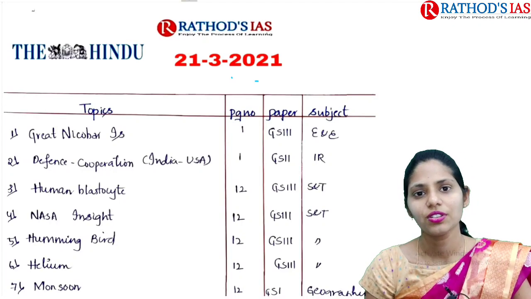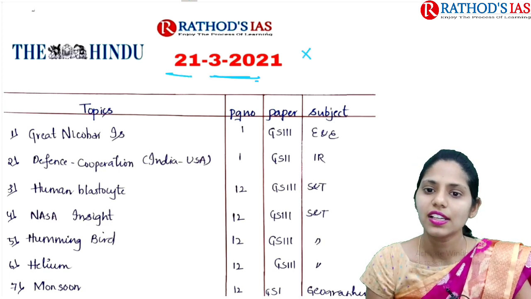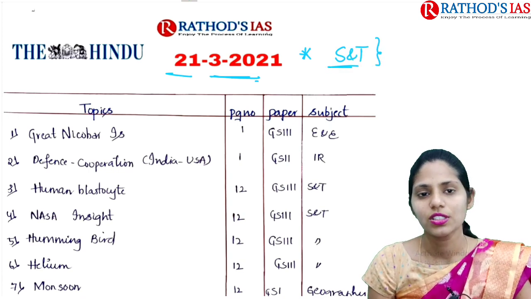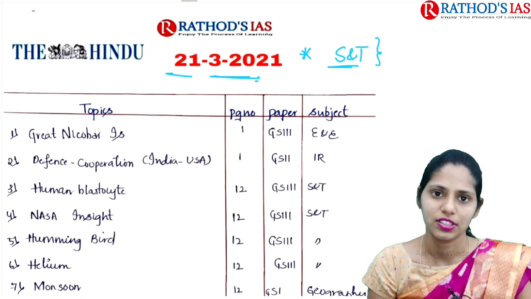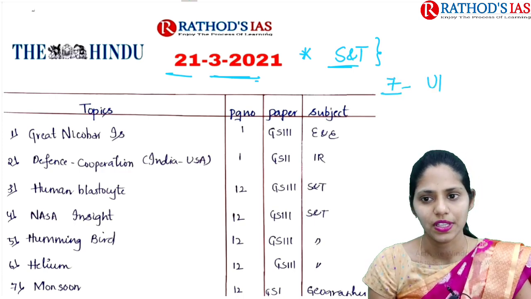In this lecture, we are going to see current affairs of 21st March 2021. And this Sunday edition will be very important regarding science and technology. So please don't miss this Sunday's session. So now let us see 7 articles which are very much relevant to UPSC.